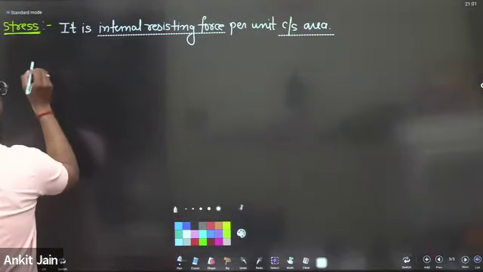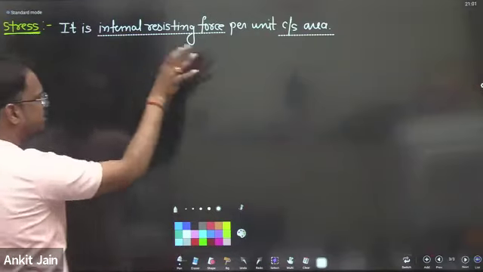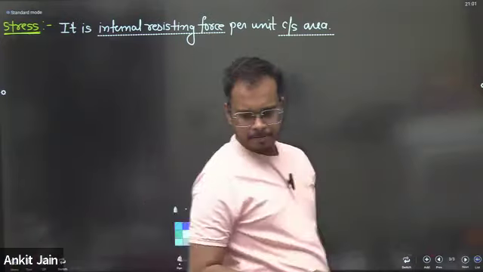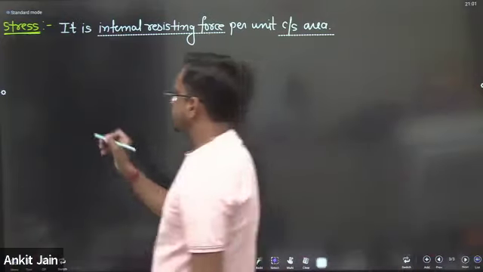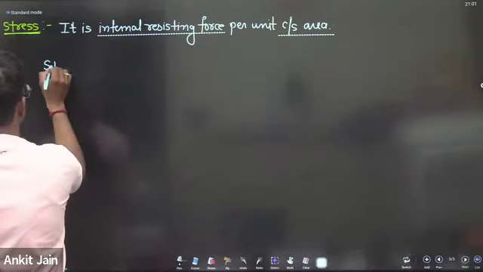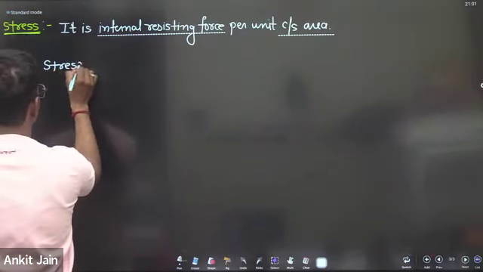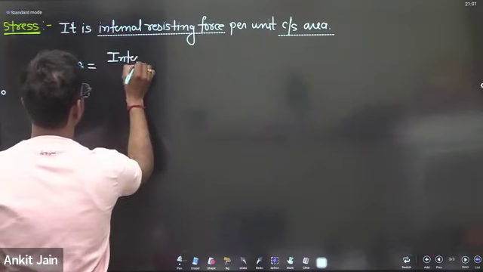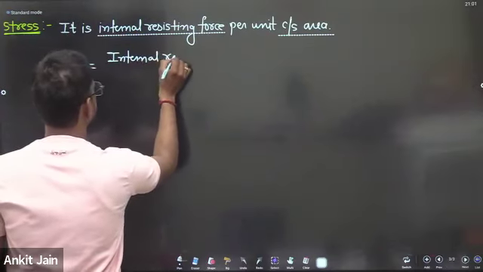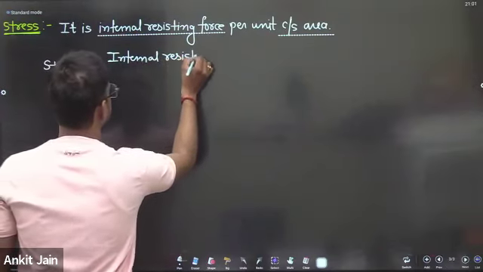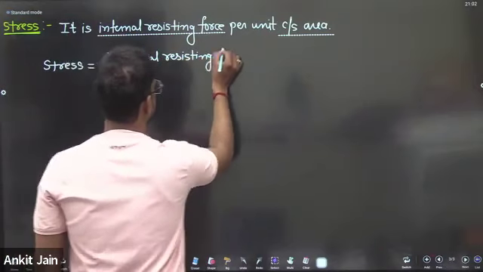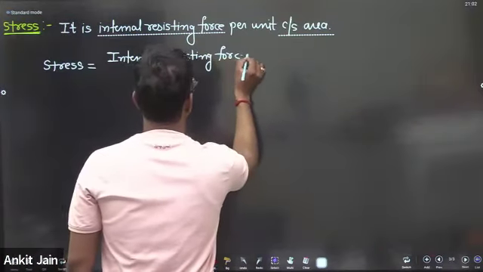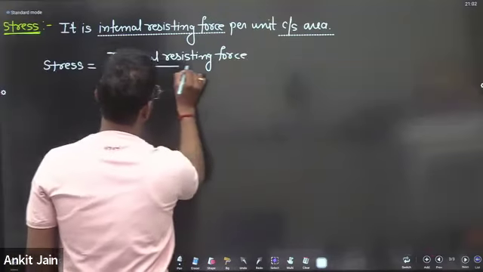If I write this definition in mathematical format, you can write stress is equal to internal resisting force upon cross-sectional area.